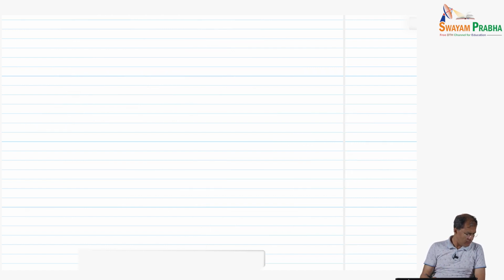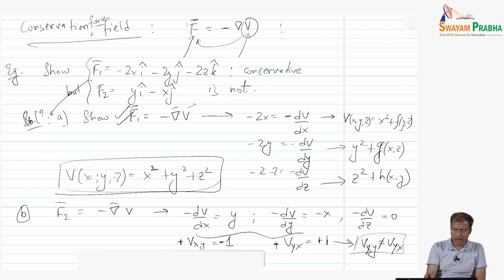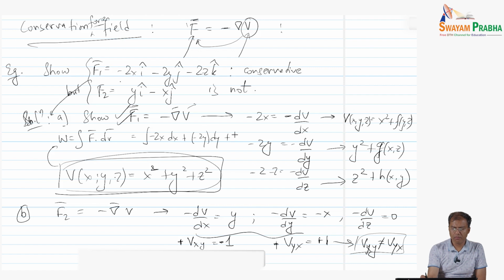We can proceed a bit more with this question. In the first example, with the scalar potential, we can even find the work done by the system. The work done by the system is going to be the integral of F dot dr. F is already given, and this is going to be minus 2x dx plus minus 2y dy plus minus 2z dz.